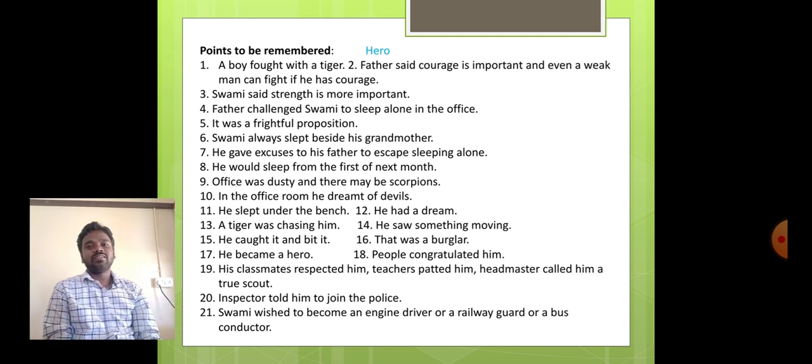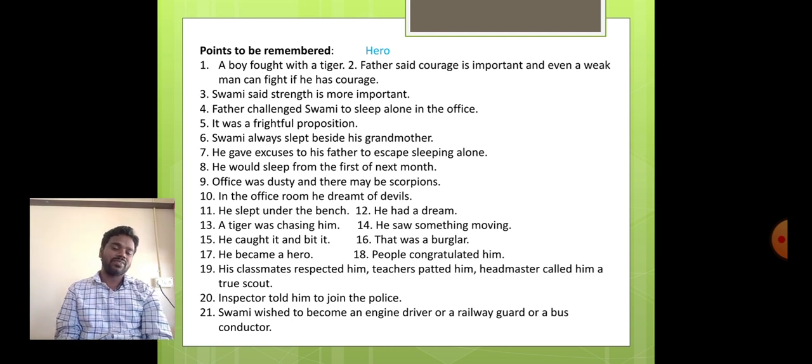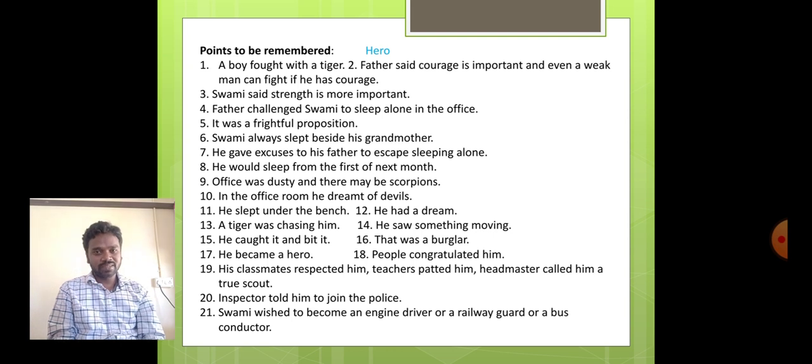At the beginning, there is a conversation between Swaminathan and his father regarding reading the newspaper. After reading the newspaper, Swaminathan's father challenged him that he should sleep alone in the office room. Swaminathan is basically a coward, but as he doesn't have any chance, he slept alone in the office. Something courageous. What did he do? Let us see here.